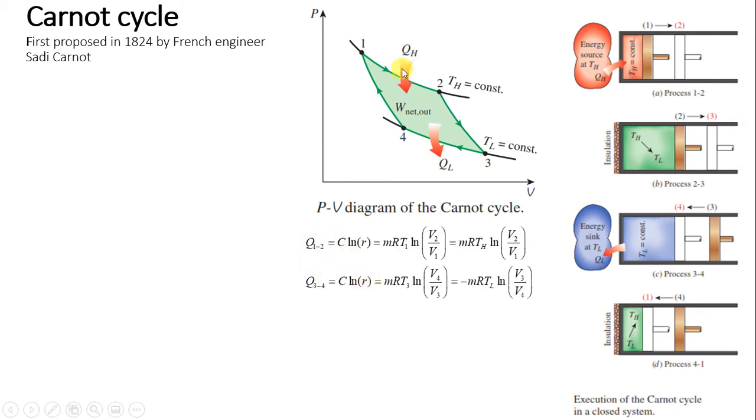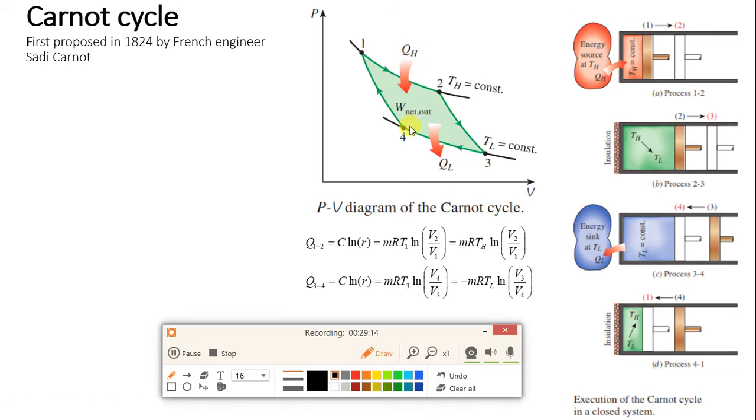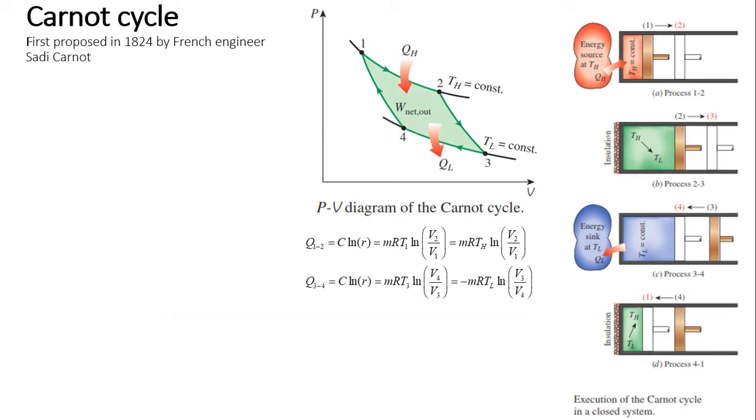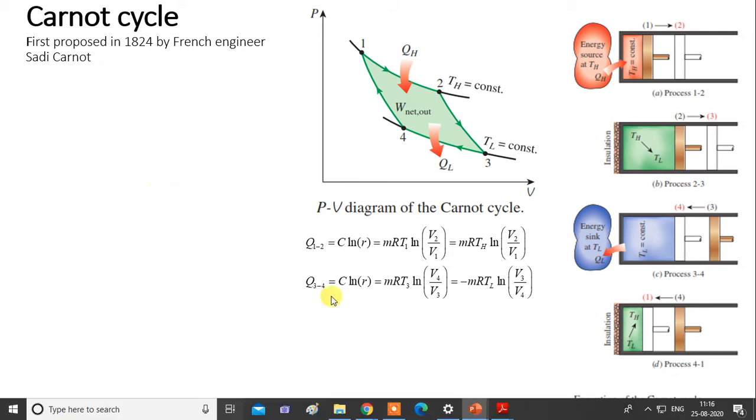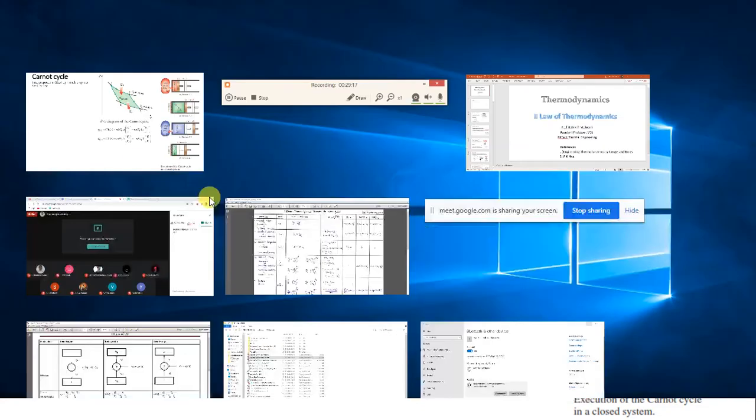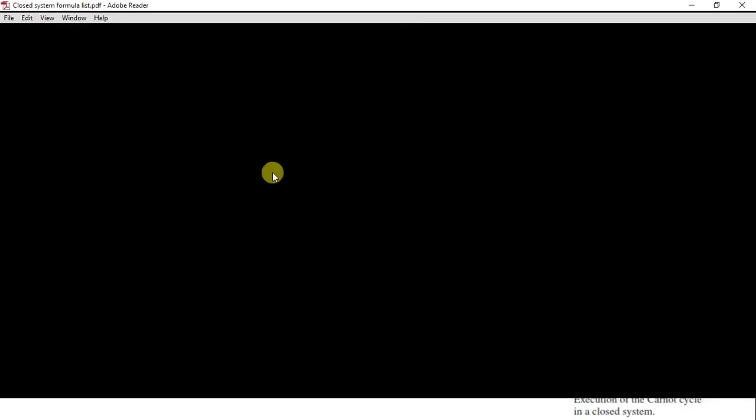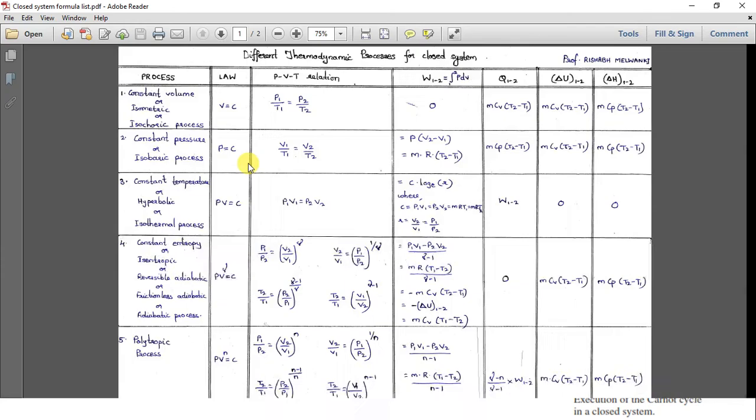So first equation, where is heat being transferred? During process 1 to 2 and 3 to 4. This 1 to 2 and 3 to 4, which process is this? Isothermal process. So what is the formula of isothermal heat transfer? We'll go back to module number 1, the formula list. Let me show you this formula.